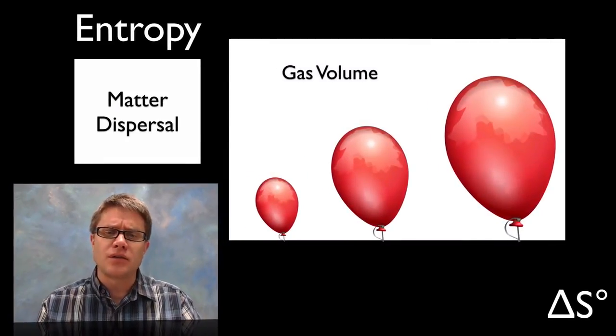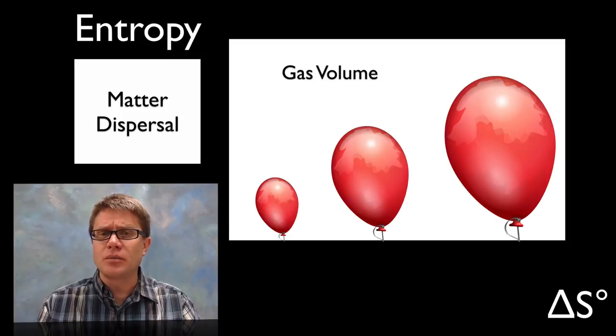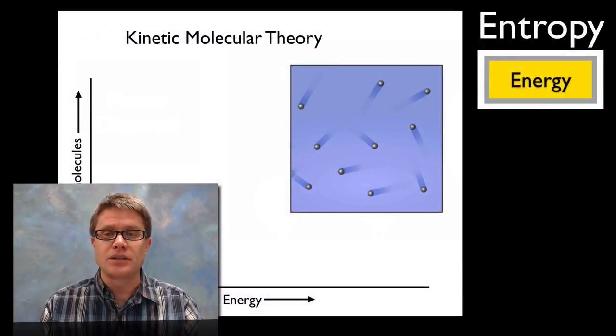Now let's look at gas volume. As we increase the volume of a gas, if we have a known quantity of that gas, as the volume gets larger and larger and larger, the matter is spreading apart, and so we're going to have a delta S that's going to be a positive value.